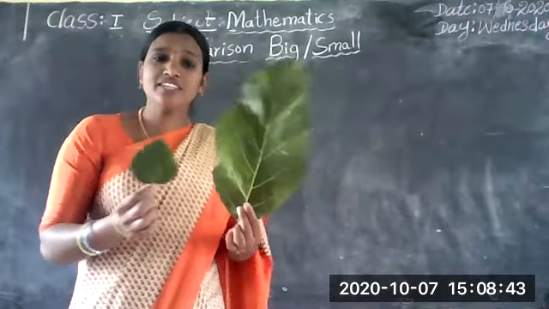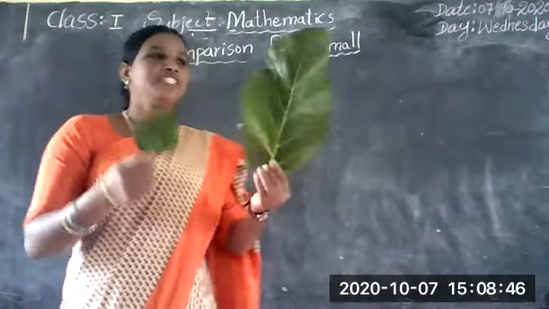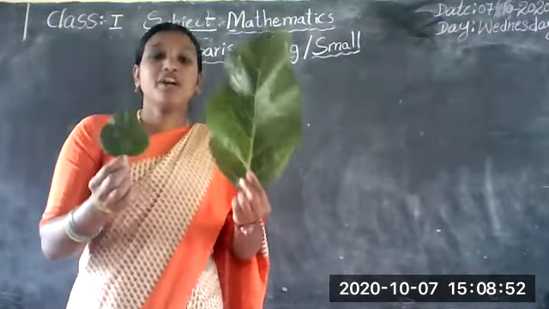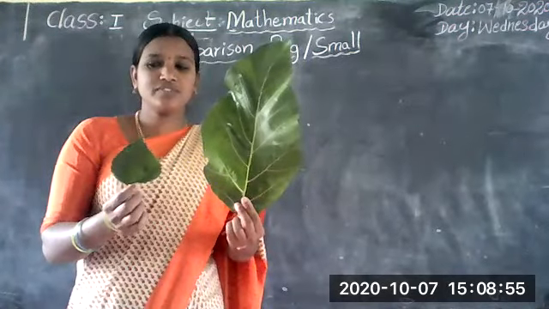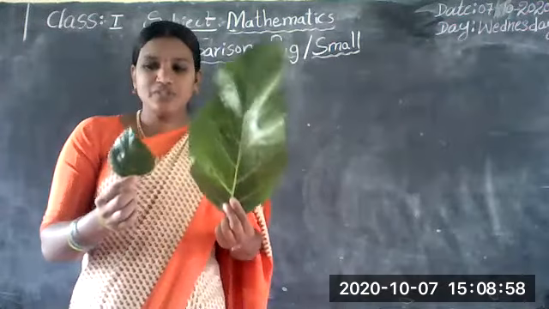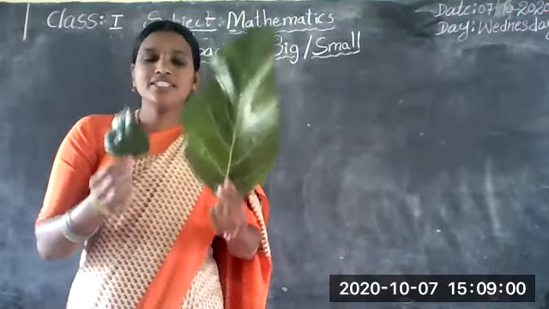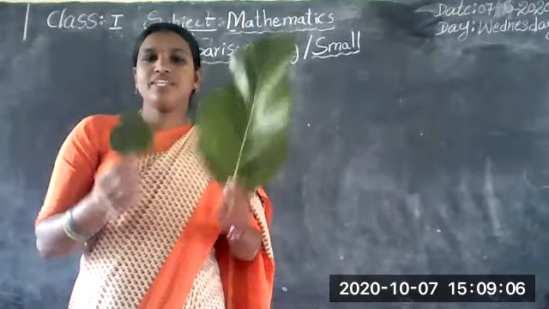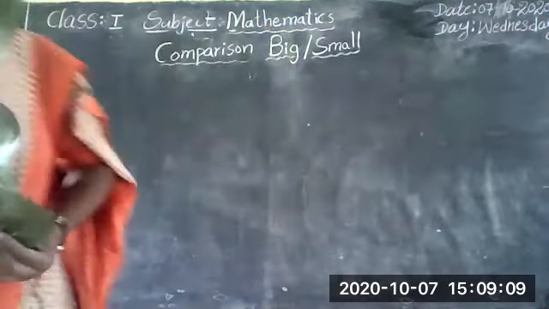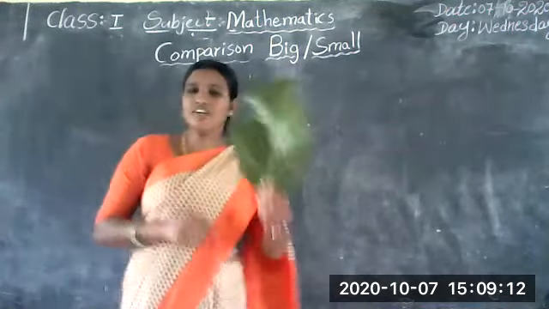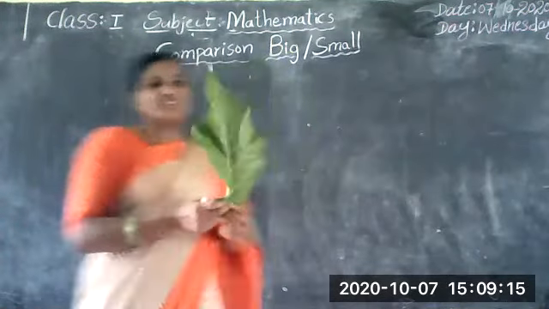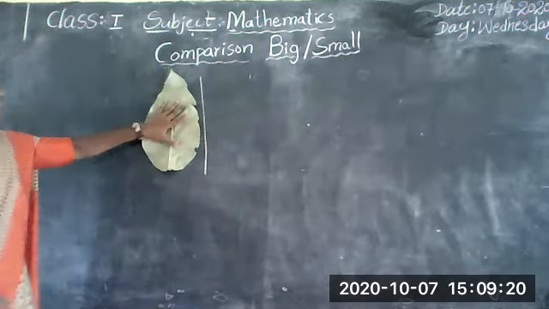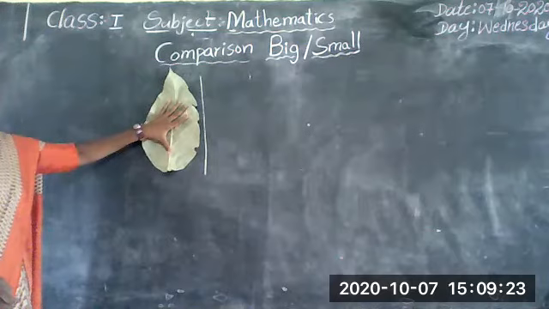How do you identify? When you say big leaf, small leaf, how did you identify? I told you, it refers to the size. It refers to the size of this leaf. This leaf's size is this one.